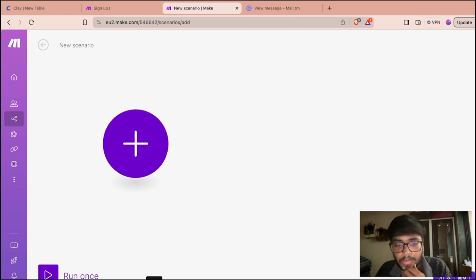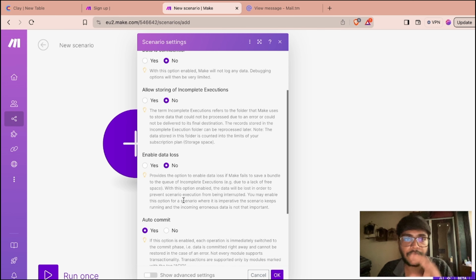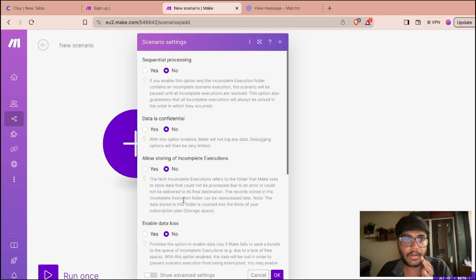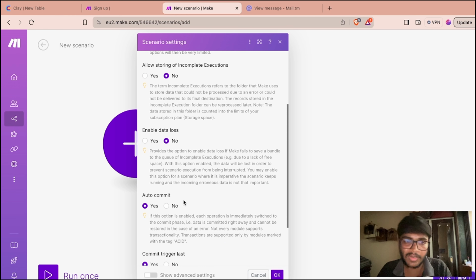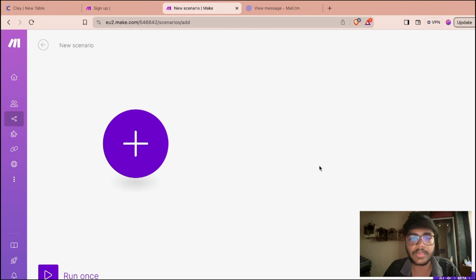So here you can save your work, anything that you are creating with this particular thing. You can save it here by clicking on this button. This is a setting where you can set a few things, like storing execution or data loss or anything. This is not that important, and we are not going to disturb these particular settings because these are the optimal settings for this, right?